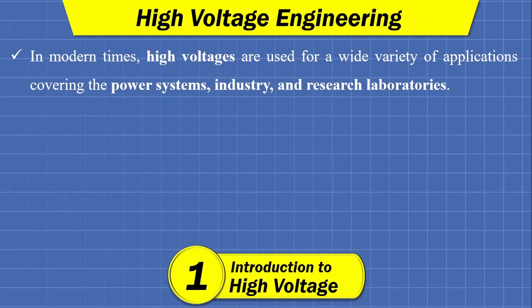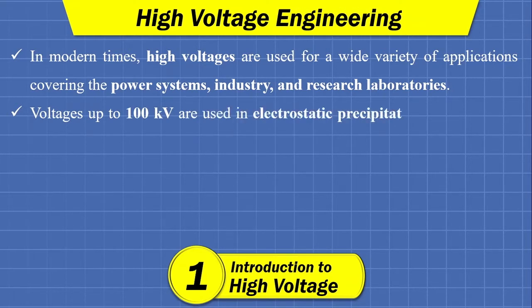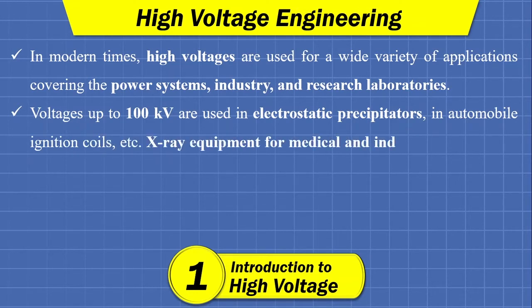In industry also there are many applications in which high voltages are required, and obviously in research laboratories, basically biomedical research laboratories. So voltages up to 100 kV are used in electrostatic precipitators, in automobile ignition coils, etc. And the X-ray equipment for medical and industrial applications also uses high voltages.